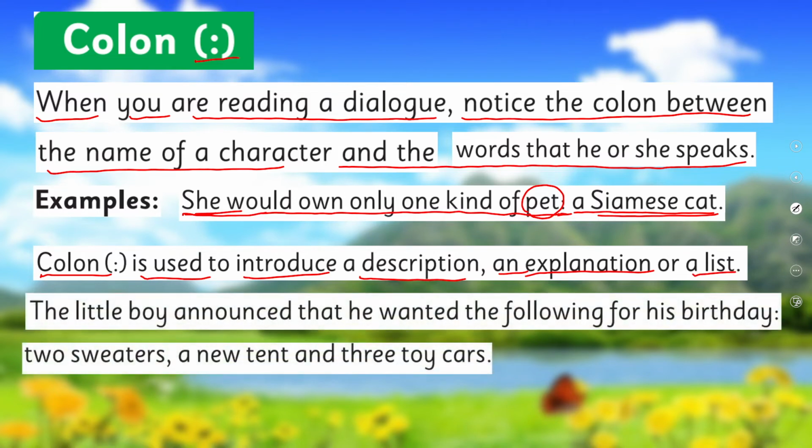For example, the little boy announced that he wanted the following for his birthday. Now, because after this there is a list of whatever the boy wants, that's why we put a colon, and what the list is: 2 sweaters, a new tent, and 3 toy cars. Right? Okay. So are you clear with it?